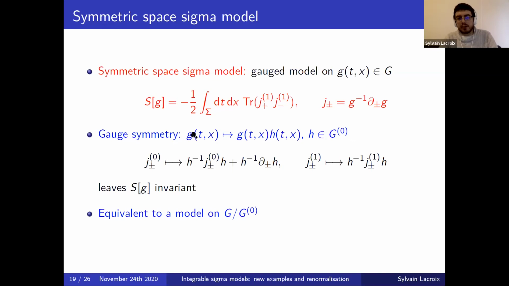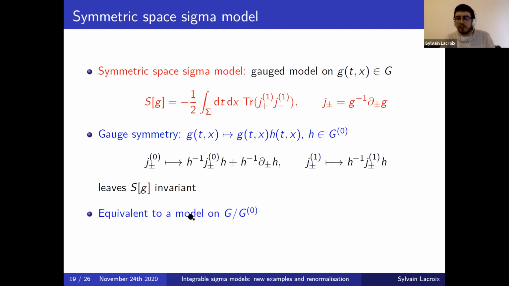So if we take the group valued field and we multiply it on the right by a function h, which is any function valued in the subgroup G0, well, one shows that the grading parts of the Maurer-Cartan currents behave in the following way under this transformation. And in particular, the grading 1 just behaves covariantly. So it transforms just by conjugation by h. And because the trace is invariant under conjugation, this leaves the action of the model completely invariant. So this introduces a gauge symmetry by G0.